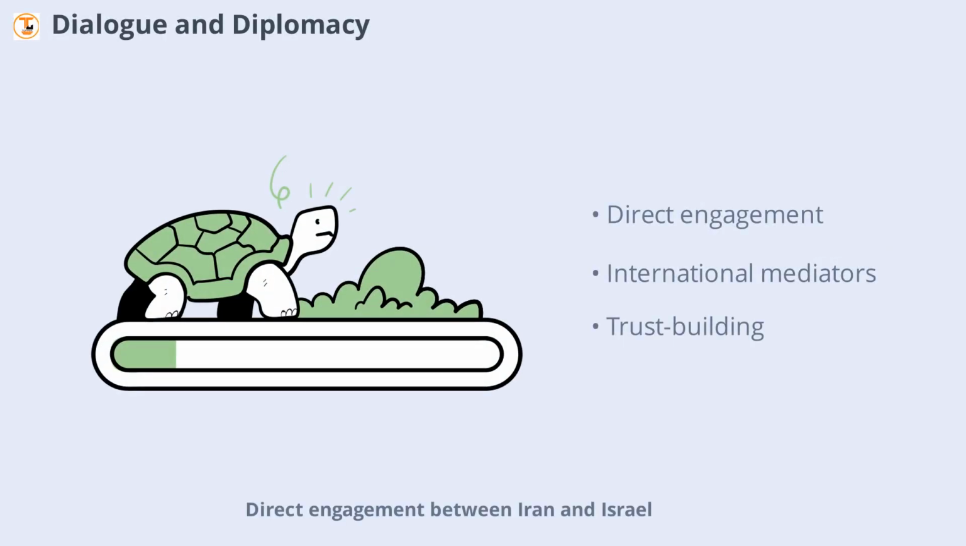Direct engagement between Iran and Israel, supported by neutral international mediators such as the European Union or United Nations, could pave the way for trust-building and meaningful negotiations.